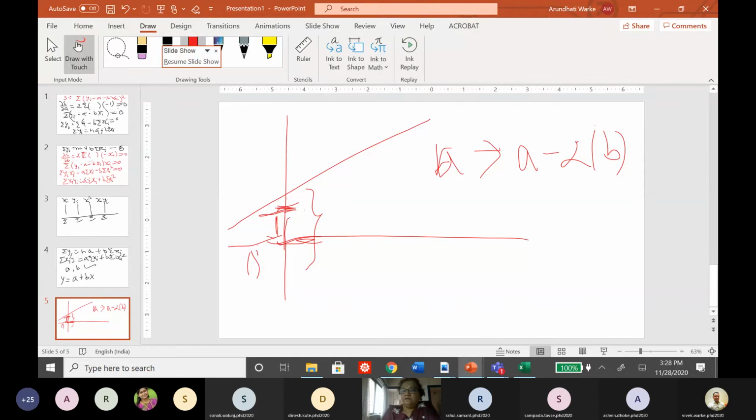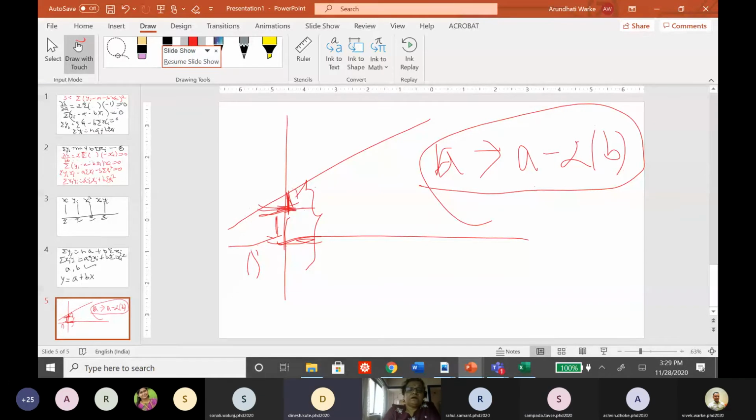Correct? Based on trigonometry, if you complete this triangle and then measure it, you will see that this intercept will reduce by this amount, A minus 2 times B, because B is a slope. B is nothing but this angle, tan theta. Correct? Is that right?